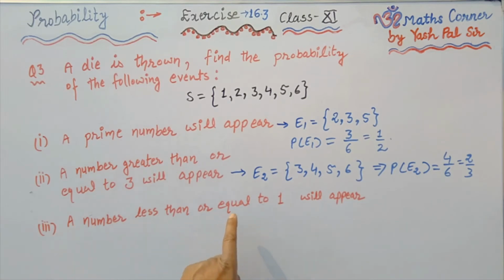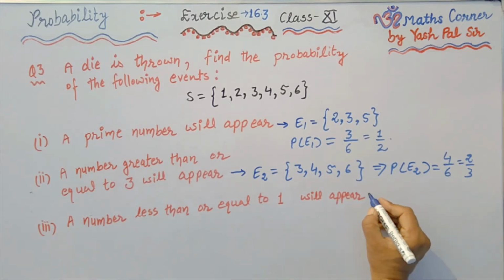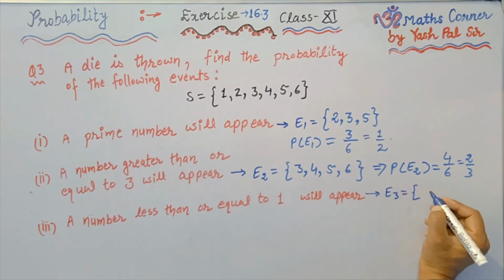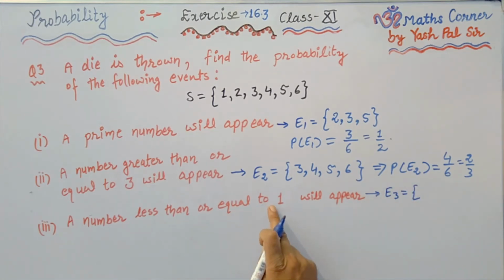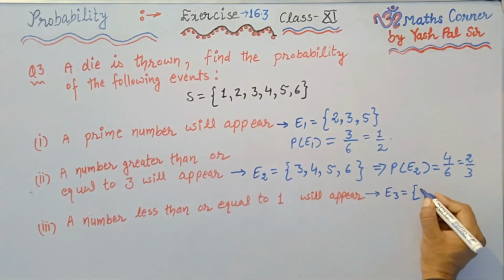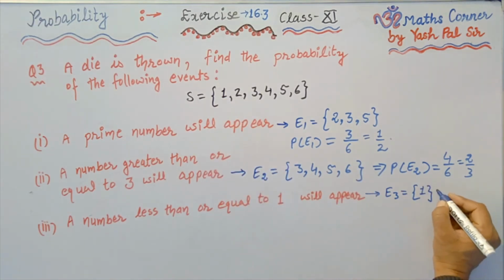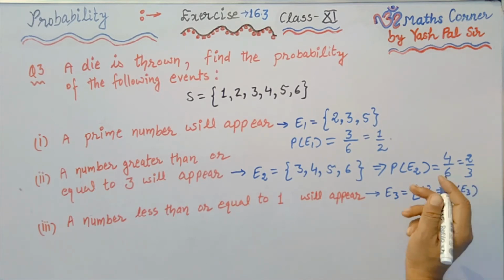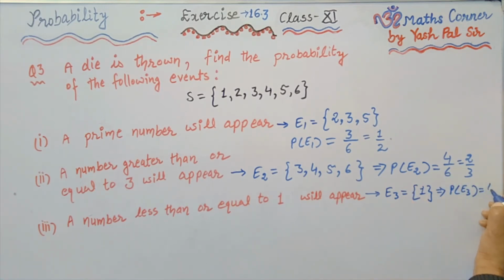Now next part. The next event is part number 3, a number less than or equal to 1 will appear. So in this case, this is the event E3. The elements of event E3, a number less than or equal to 1, only 1 is the element. So what is the probability of E3?